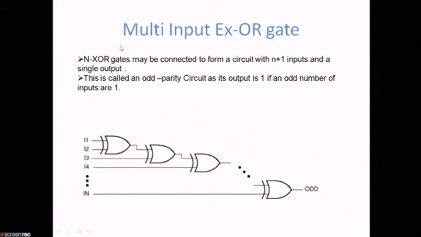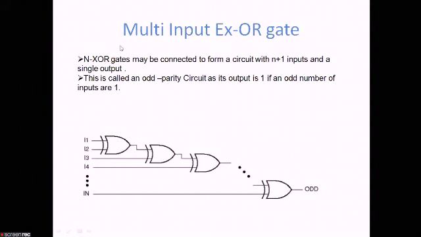First is 0, 0, 0, output is 0. 0, 0, 1, the output is 1. 0, 1, 0, the output is 1. Next is 0, 1, 1, the output is 0. 1, 0, 0, output is 1. And 1, 0, 1, the output is 0. 1, 1, 0, the output is 0. And 1, 1, 1, the output is 1. So this was the logic symbol and the truth table of the 3-input XOR gate.